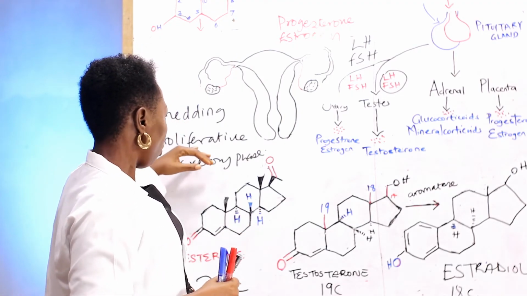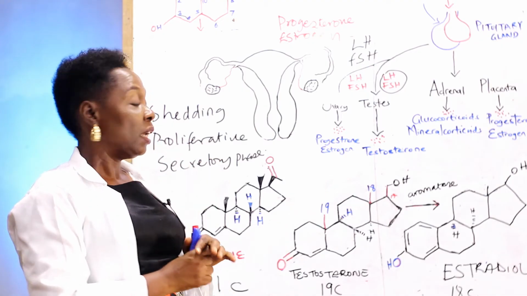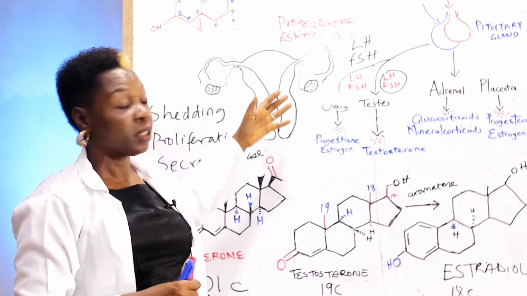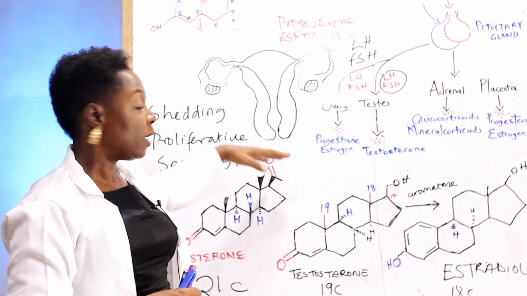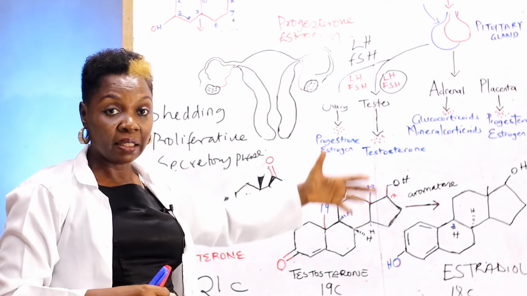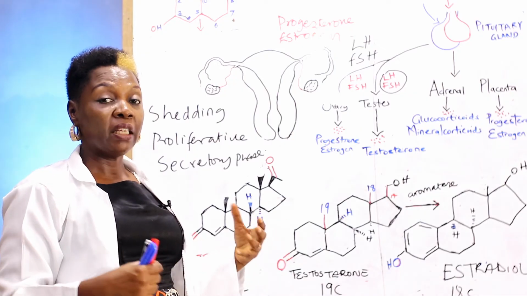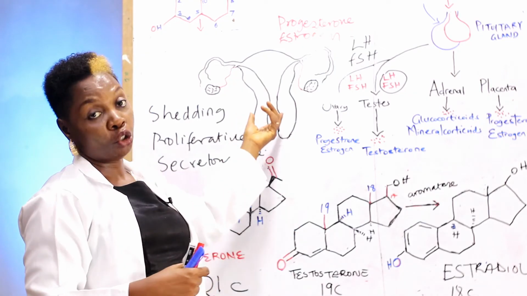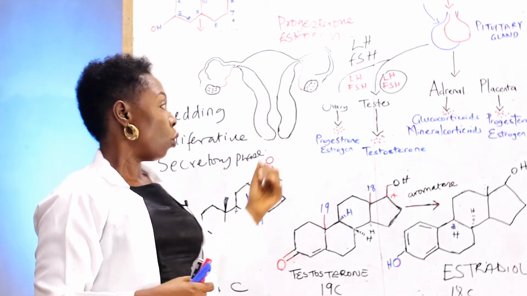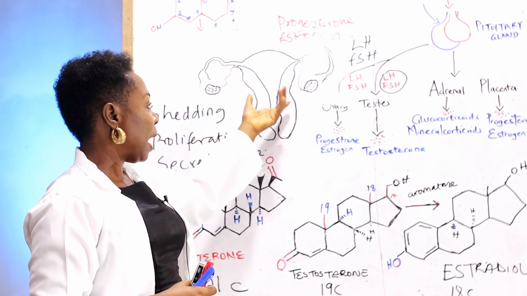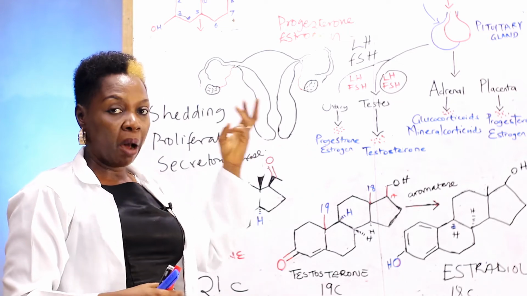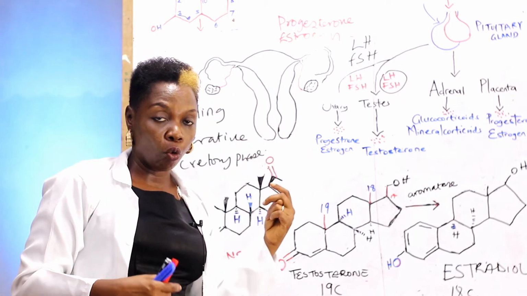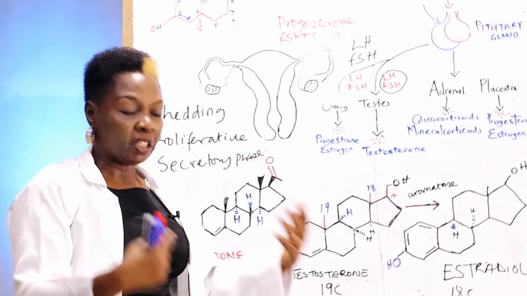In the proliferative phase, this is more like a regenerative phase where the tissues that were dead are synthesized and begin to grow, particularly the arteries that were furnishing the uterus with blood. So at this point, it's powered by estrogen and follicle stimulating hormone, more like a regenerative stage.